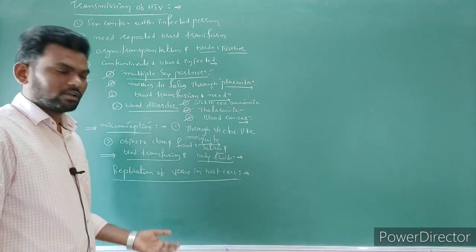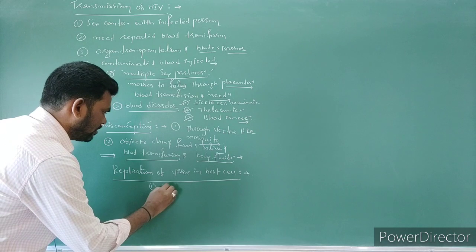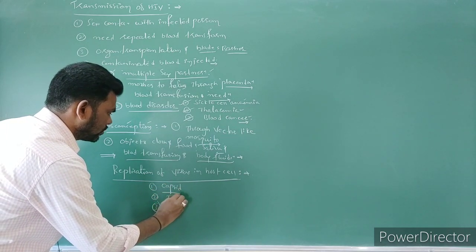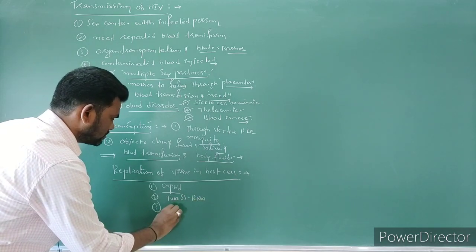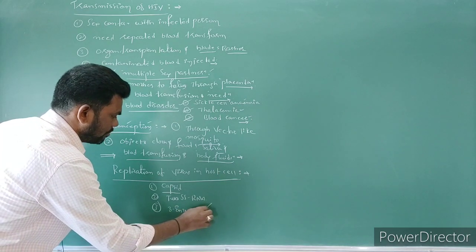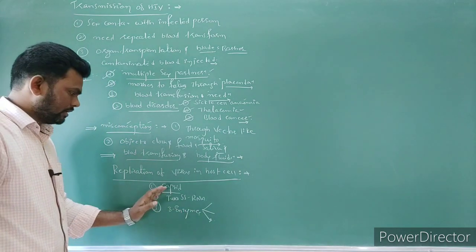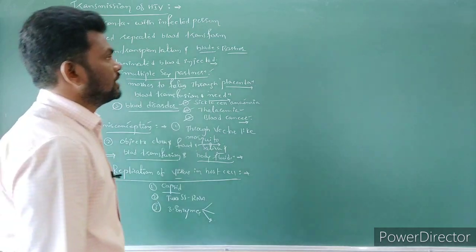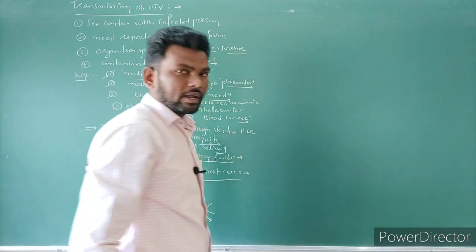And already you know that the virus is made up of a protein coat, that is the capsid, containing 2 single stranded RNA molecules, as well as mainly 3 enzymes: reverse transcriptase enzyme, protease enzyme, integrase enzyme. These 3 enzymes are present in the virus genome. So let's see how the virus is going to replicate within the host cell.